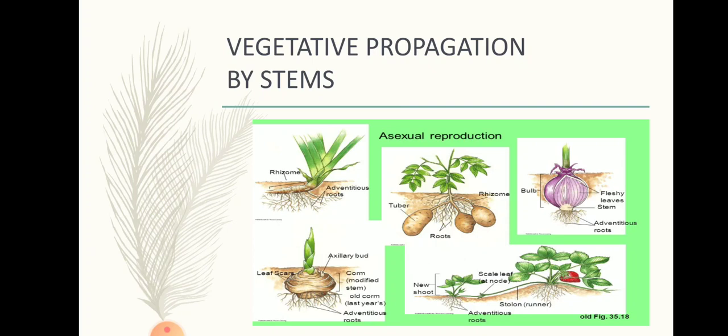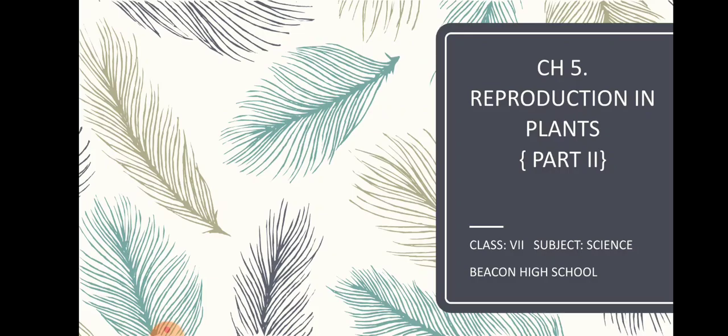Some other examples of vegetative propagation by creeping stems are chrysanthemum and water lettuce, which are generally kept as show plants. So these two are not much useful, but they can be decorative. But strawberry is one example by which you can carry out this process. So this was all about propagation by stems. In the next part we will see the further process.